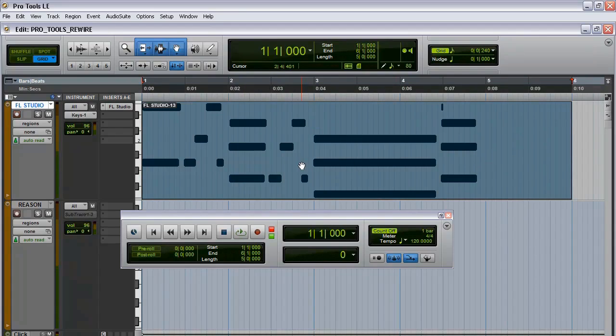Boom. And also, this is something that drove me nuts for the longest time, and hopefully this is going to help you out. I was never able to get my tracks lined up when I first started using MIDI. I was like, man, how do I quantize these tracks? I couldn't figure it out. Well, in Pro Tools, if you hold down the Alt button, or I believe on the Mac it's Option,